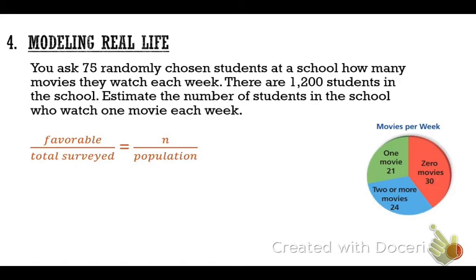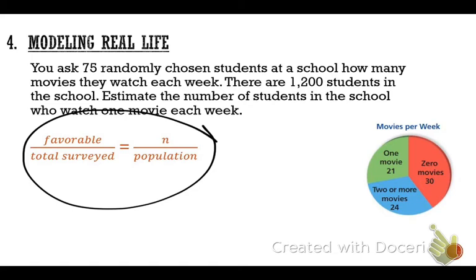So what we're going to do, have you guys ever heard of this, favorable over total? Yes, okay, that's what we used when we were trying to figure out probability. And does anybody remember what it was called when I had 2 fractions that equal each other? A proportion, okay? So we're taking things we learned with probability and proportion, and we've come up with this little thing that's going to help us.